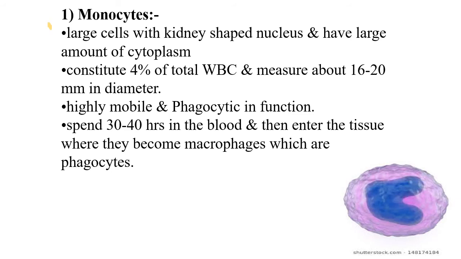The first category is monocytes. These are large cells with a kidney shaped nucleus. Here you can see the kidney shaped nucleus is characteristically present, and they have a large amount of cytoplasm. They constitute 40% of total WBC and measure about 16 to 20 microns in diameter. They are highly mobile and phagocytic in function. They spend 30 to 40 hours in blood and then enter into the tissues where they become macrophages, which are phagocytic in function.